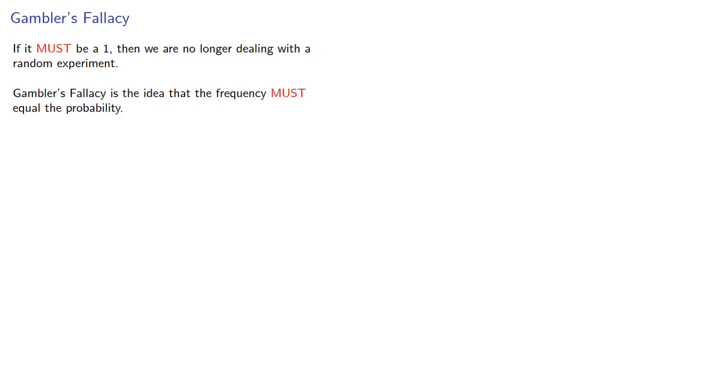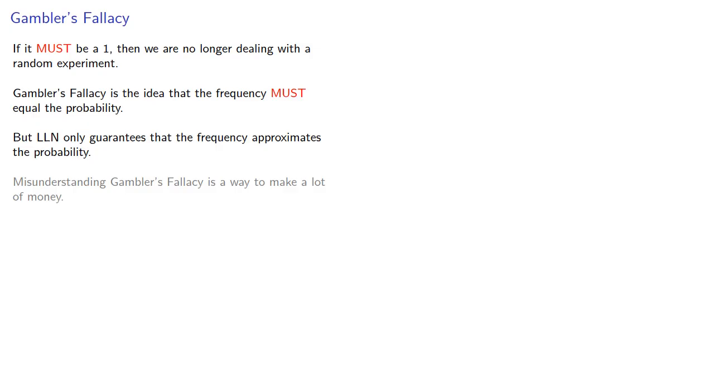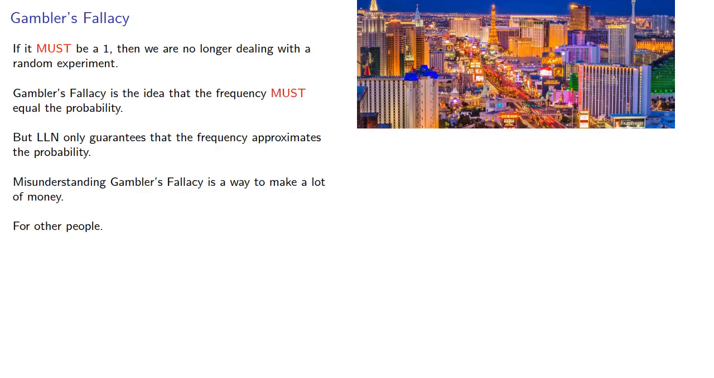And probably the most important thing to keep in mind here is that anytime we say it must be something, in this case, if we say that it must be a 1, then we're no longer dealing with a random experiment. We've lost that bit of uncertainty that says the outcomes are random. And so gambler's fallacy is the idea that the frequency must equal the probability, but the law of large numbers only guarantees that the frequency approximates the probability. Misunderstanding gambler's fallacy is a way to make a lot of money for other people.